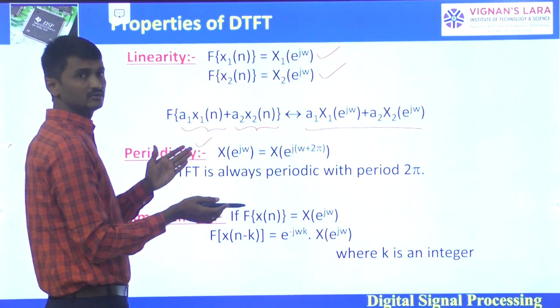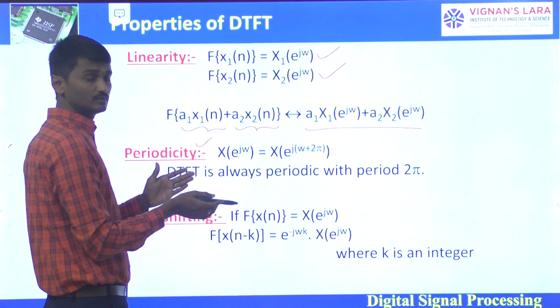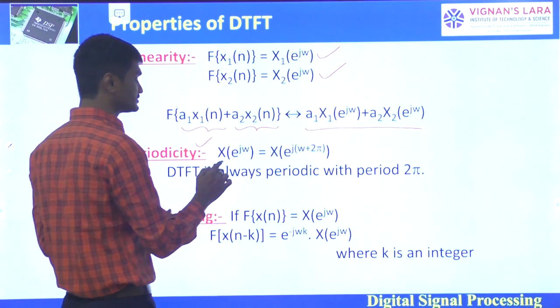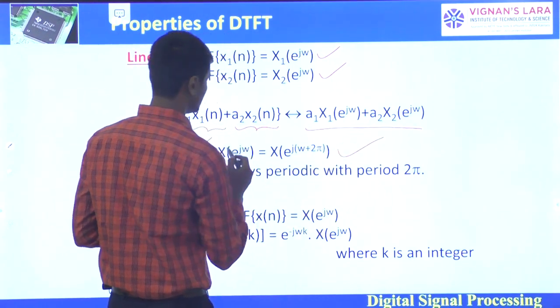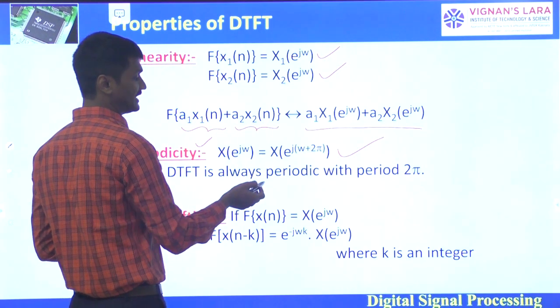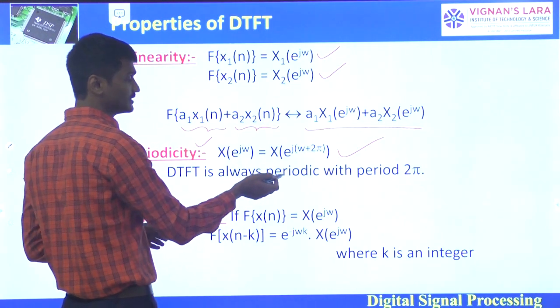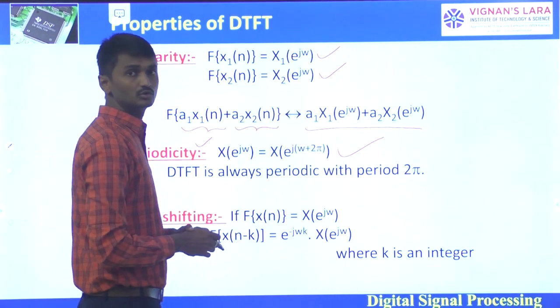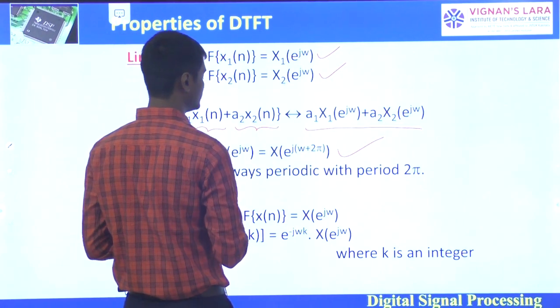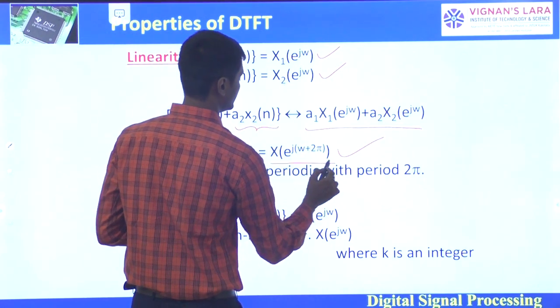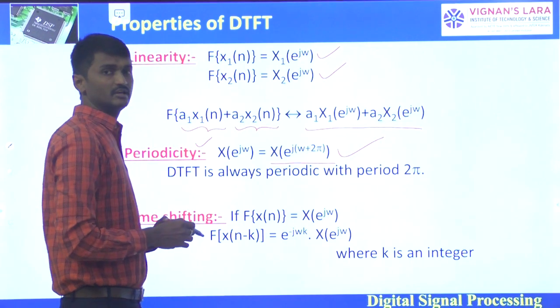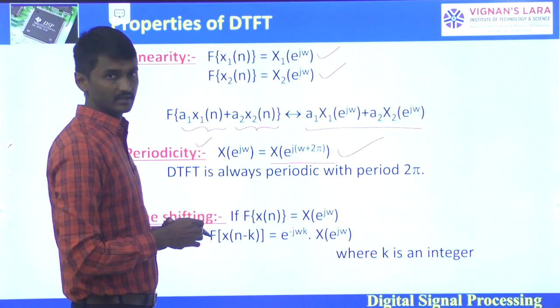Next one will be periodicity. We have seen the period, that is 0 to 2 pi. So here X of e power j omega has a period of 2 pi; the DTFT is always periodic with the period 2 pi. So X of e power j omega is equal to X of e power j into omega plus 2 pi.